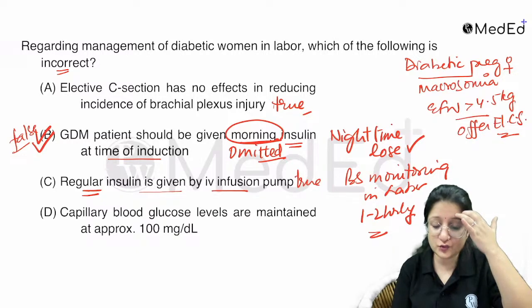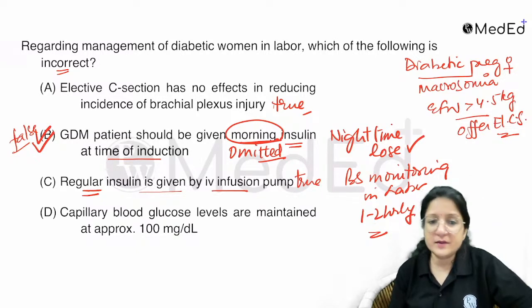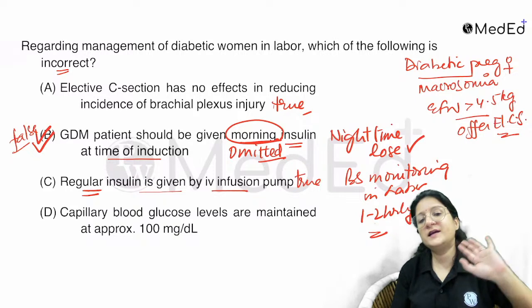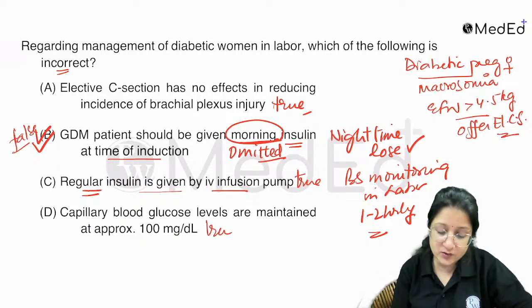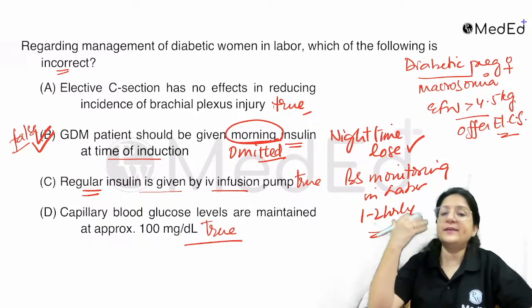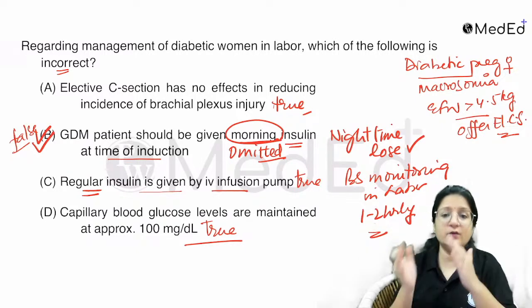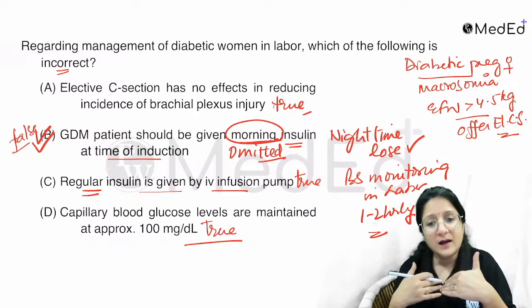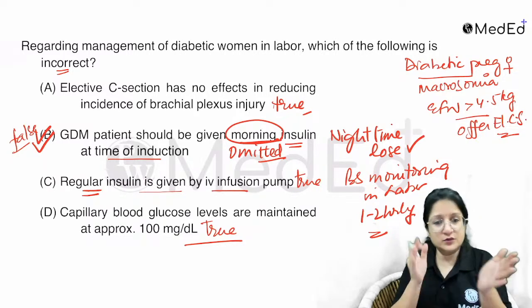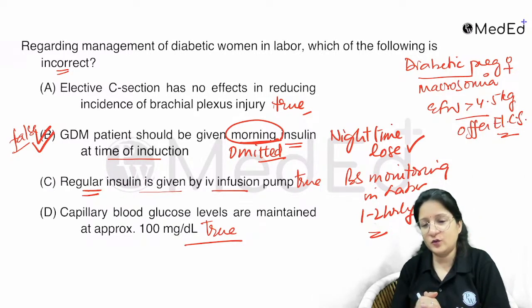So this is true. And the goal is to maintain the capillary blood glucose approximately at the target. That is also true. So we do not want maternal hyperglycemia during labor, and we also do not want hypoglycemia.